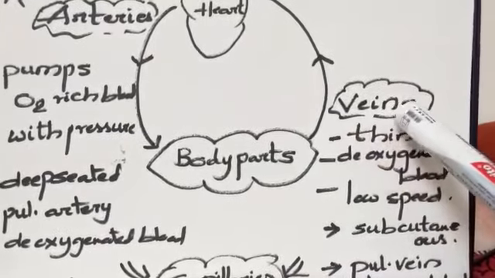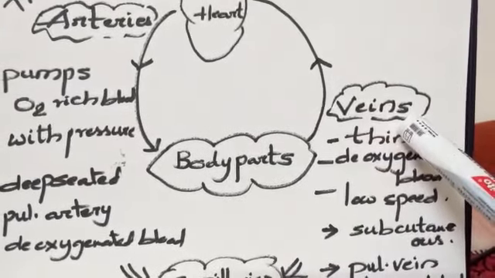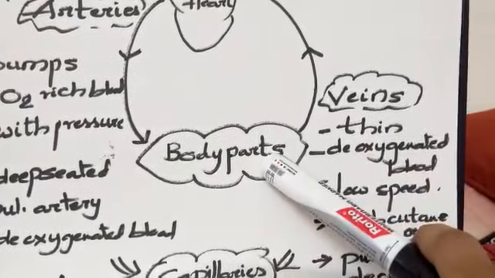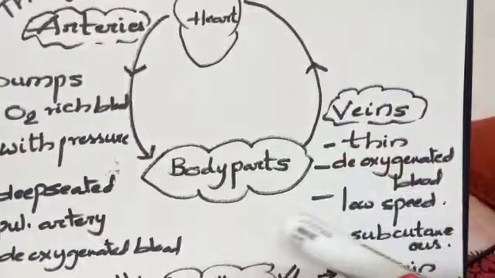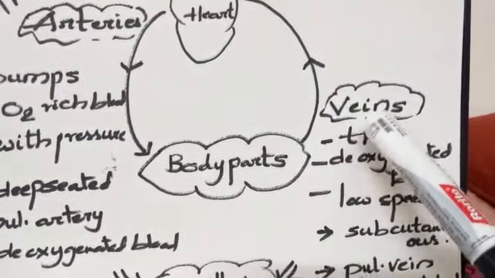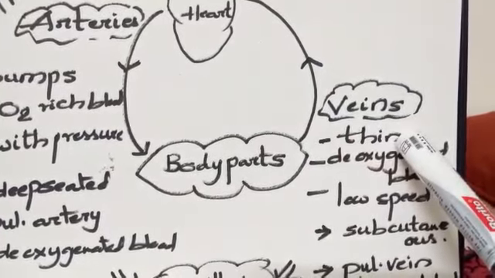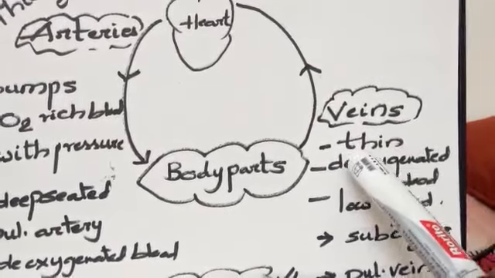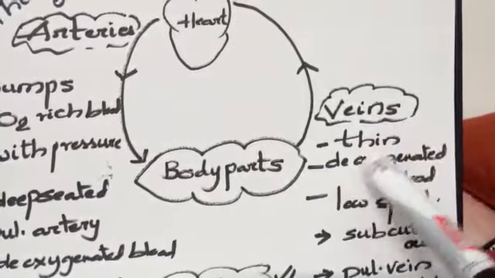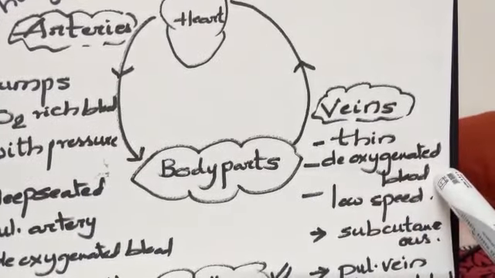Another type of blood vessel is veins. These veins collect blood from body parts to the heart. The veins are thin in nature with lesser elasticity, and veins always carry deoxygenated blood.